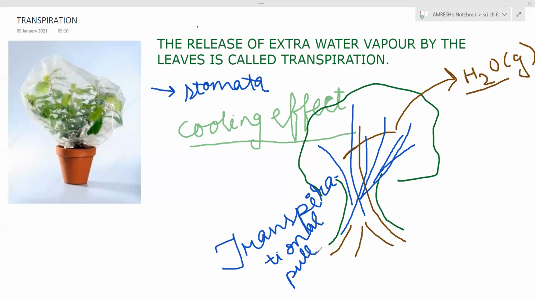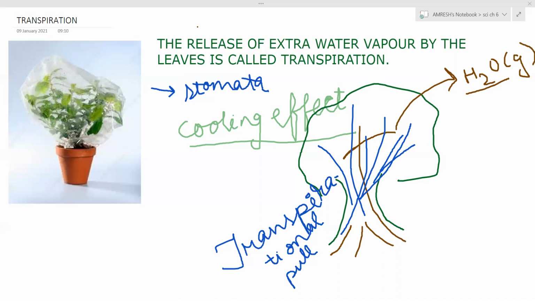So here I have given a short experiment. You can do it at home also. You have to take a small potted plant and cover it with a plastic bag or polythene. You have to tie the mouth of the bag with a string or a rubber band to the stem of the plant, at the down part.